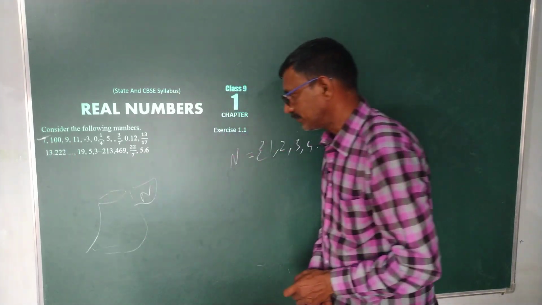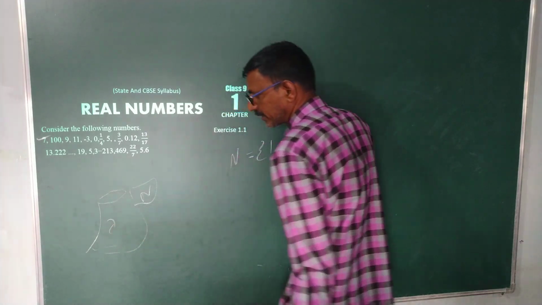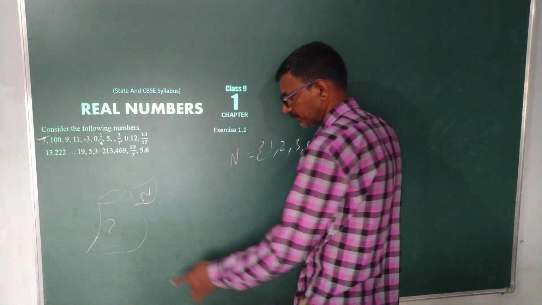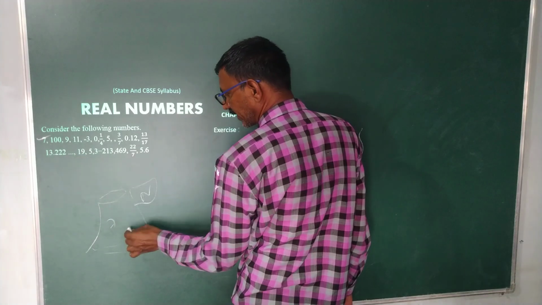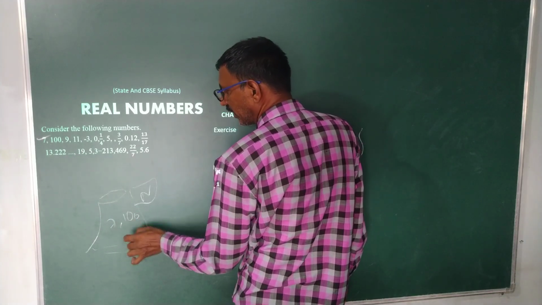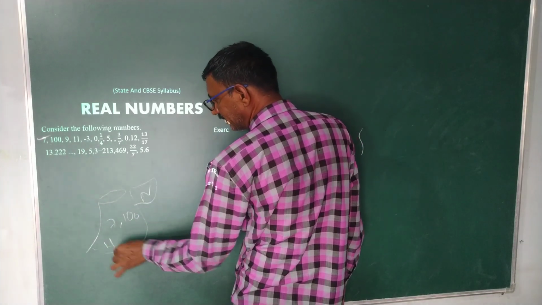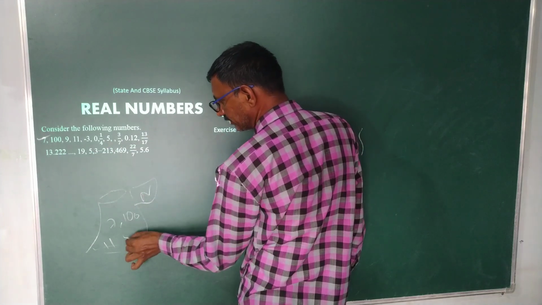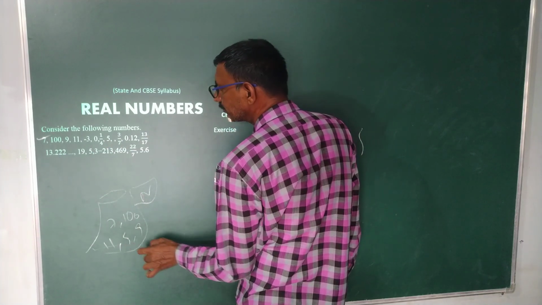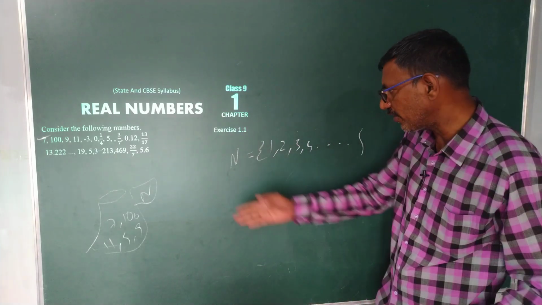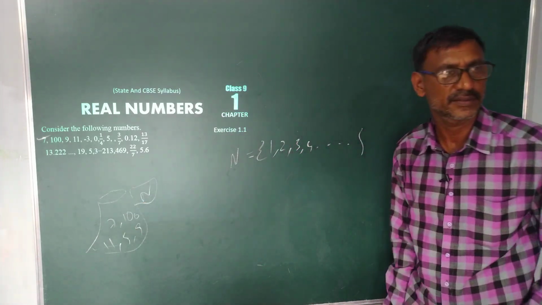First one is 7. Pick the number, keep it in this bag. Next 100. Next 11, 5, 9, and so on. Everybody knows the natural numbers.